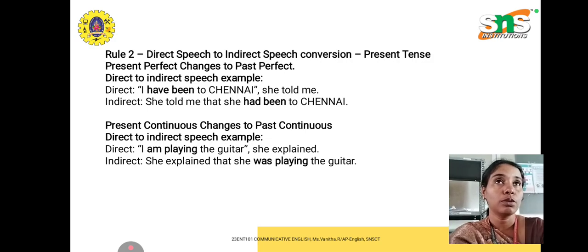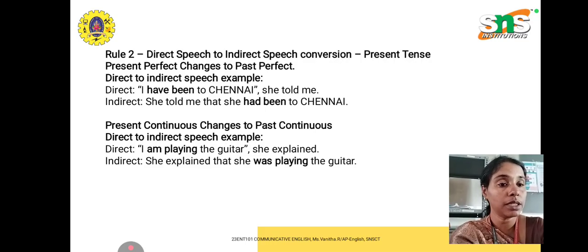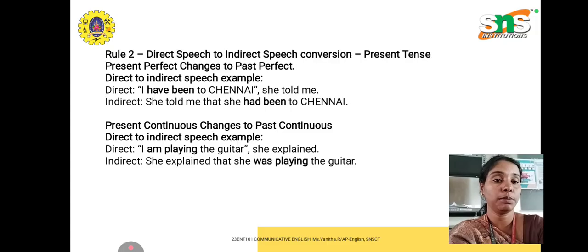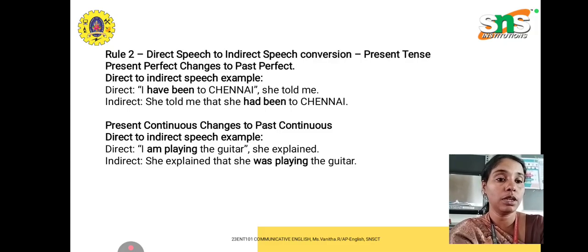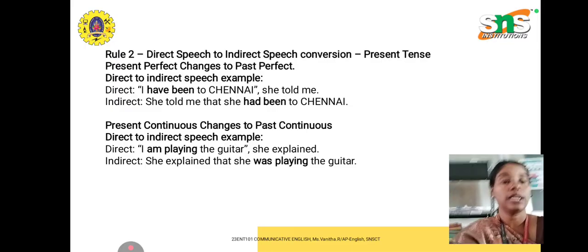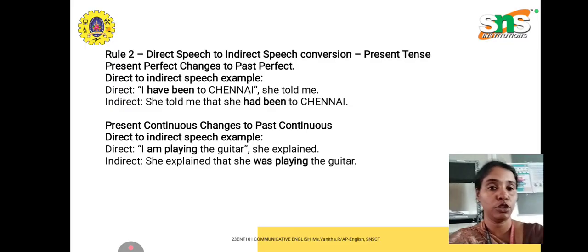Direct speech can be in any tense, future or simple present or anything, but the indirect speech always remains past. The exception we saw is that if it is a habitual action or a universal truth, the words remain the same in indirect speech too.